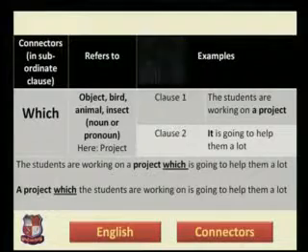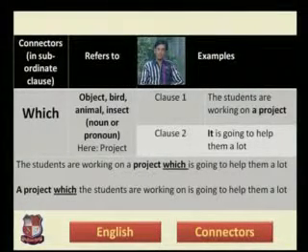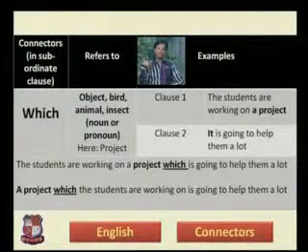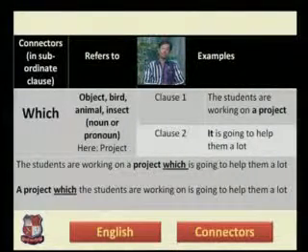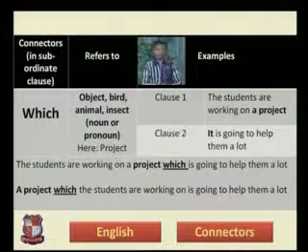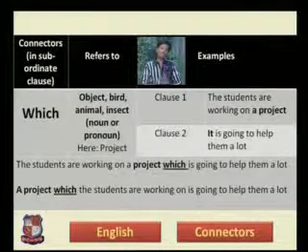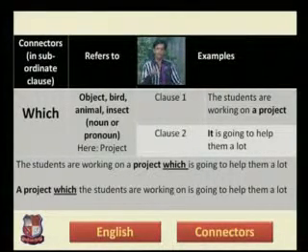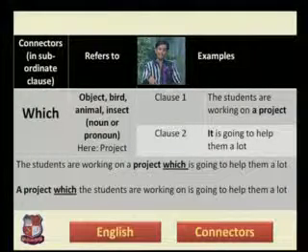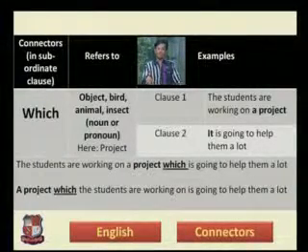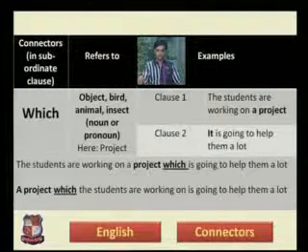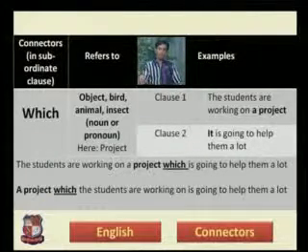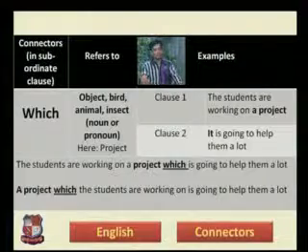Firstly, the students are working on a project. This is a main clause that comes before the connector which, and the subordinate clause is which is going to help them a lot. That is a subordinate clause. You can see clearly that the connector which refers to a noun. That noun rests in the main clause, that is a project. You can also make this sentence in a second way, like a project which the students are working on is going to help them a lot. So you can make a complex sentence in these two particular ways.